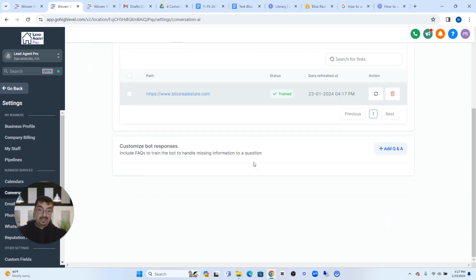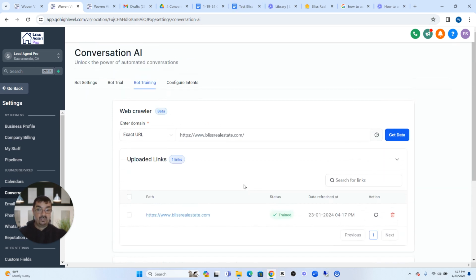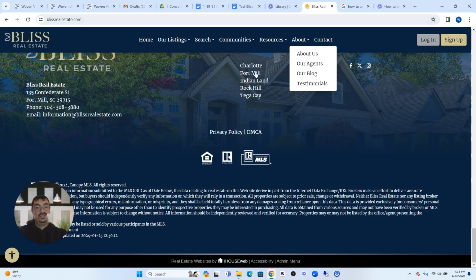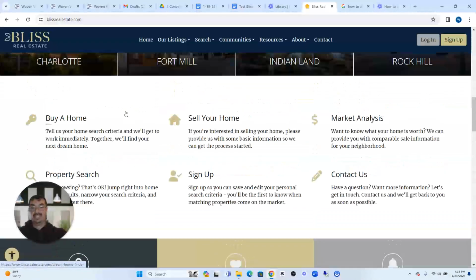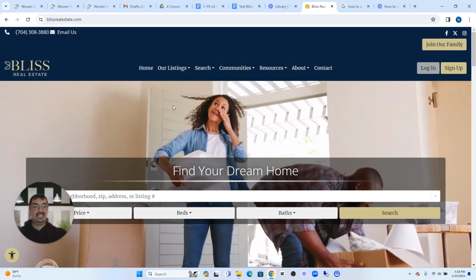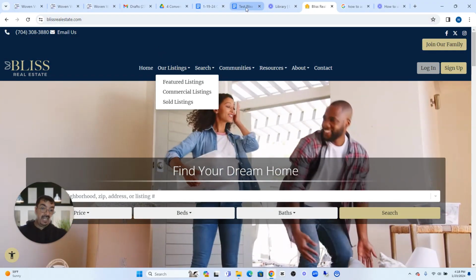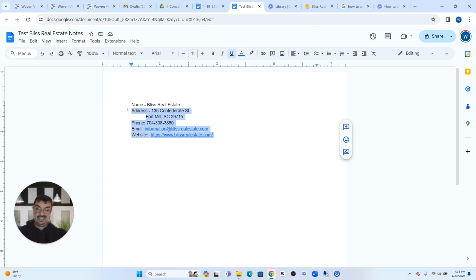Now, as people are sending back their replies, we can also add a Google Doc to add into the links that it's going to recognize for data to send back for replies. Let's say we have it crawl every page on the site, but there's specific information that is missing. We can just add that onto a Google Doc. This is just an example, but we can take this Google Doc and add whatever information we want.